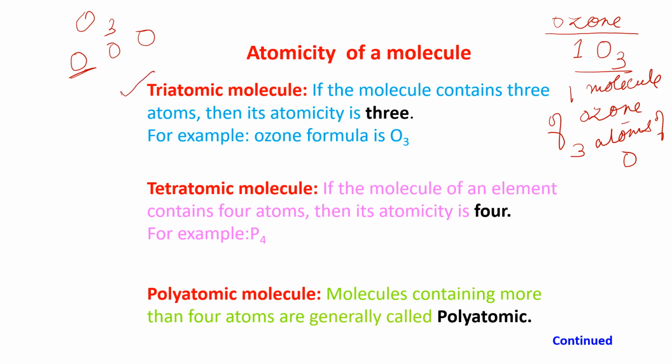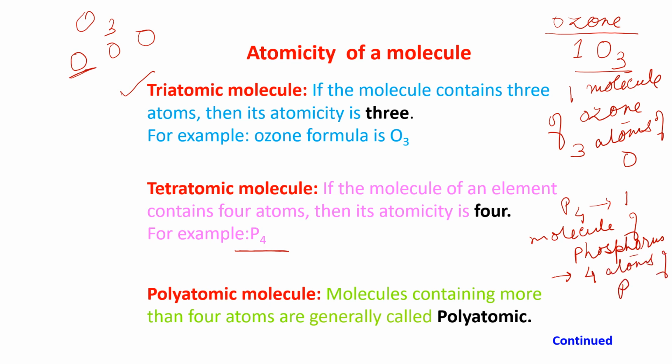Come to tetraatomic. Similarly, if one molecule of a substance contains 4 atoms, then it is known as tetraatomic. The example is P4, phosphorus. P4 means one molecule of phosphorus, and it contains 4 atoms of phosphorus.